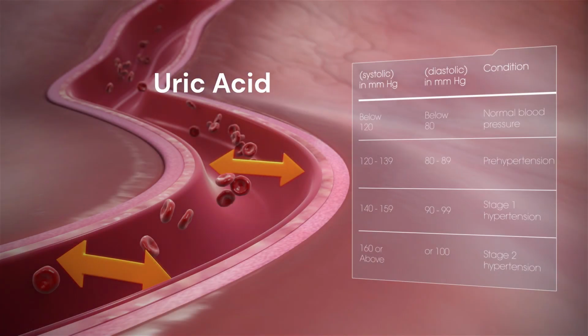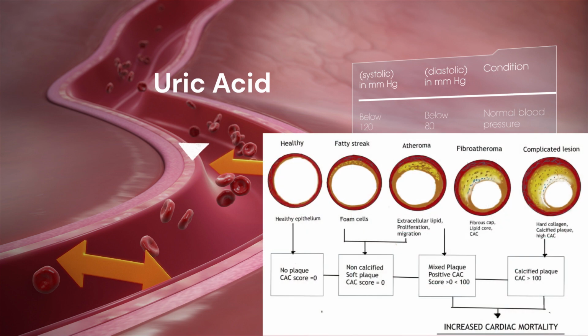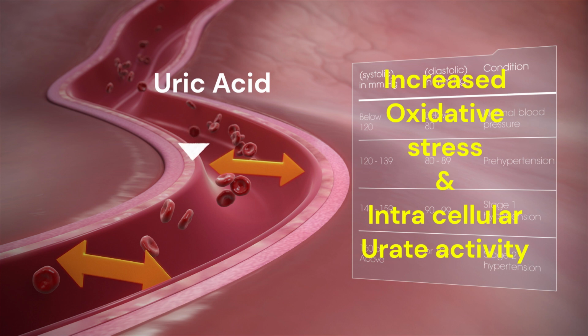Inflammation remains the principal aspect linking gout and cardiovascular diseases. Mechanisms whereby serum urate levels can contribute to development of hypertension are partly related to uric acid's primary effects on the kidney. Although uric acid is predominantly eliminated by the kidney, there is evidence that uric acid crystals can deposit in the coronary artery among gout patients. The deposition of urate crystals in the aorta and major arteries can be associated with higher coronary calcium score and can trigger an inflammatory response. The mechanism responsible for blood pressure increase in hyperuricemic subjects implicates both oxidative stress and intracellular urate activity.